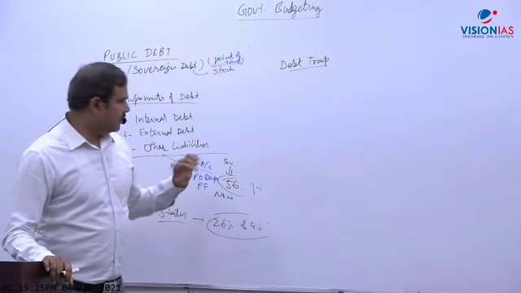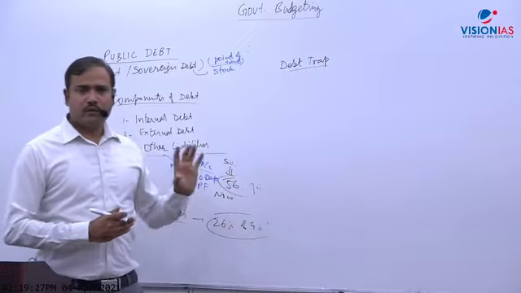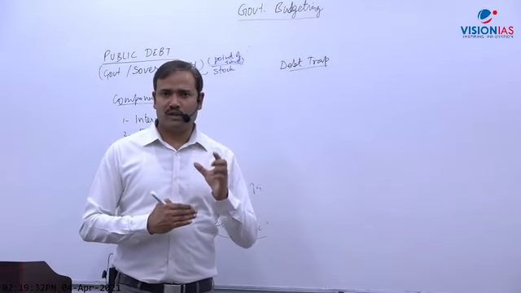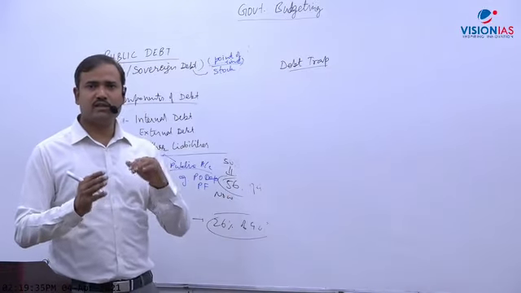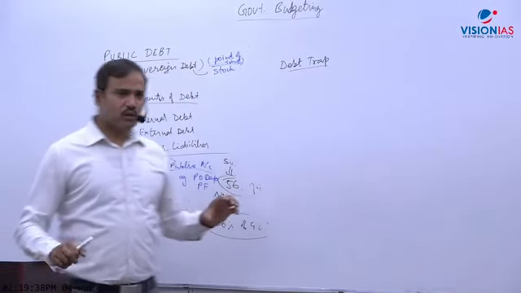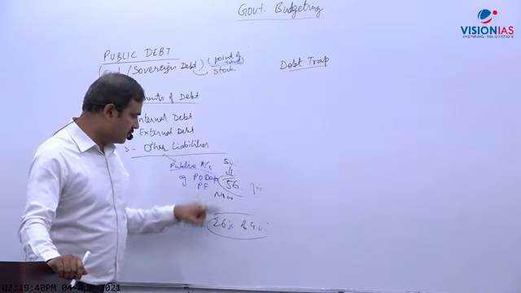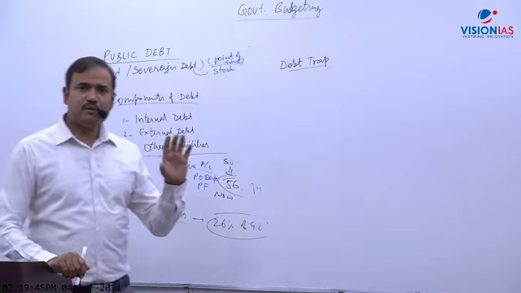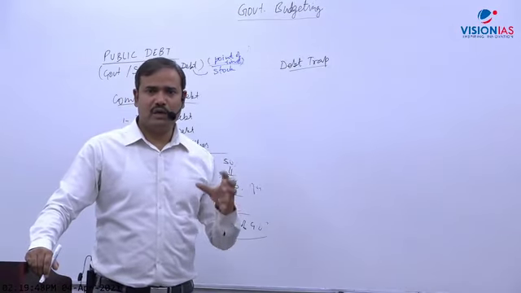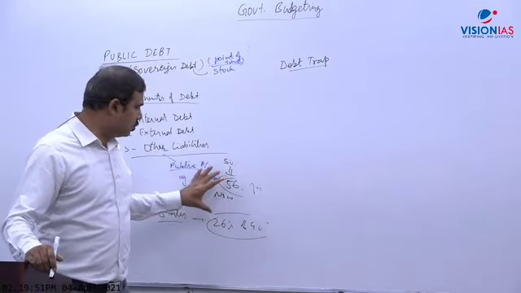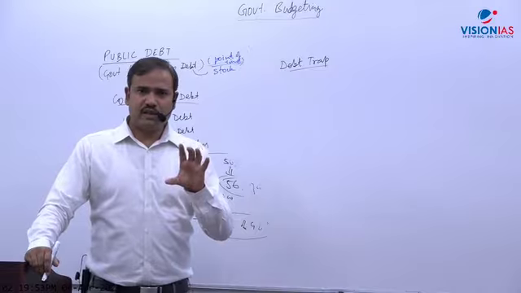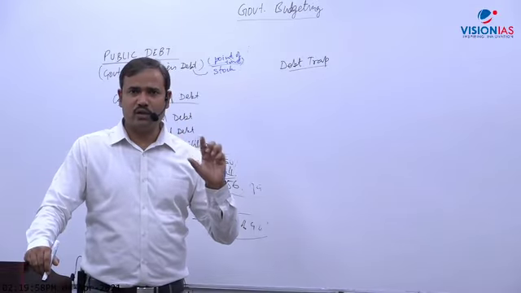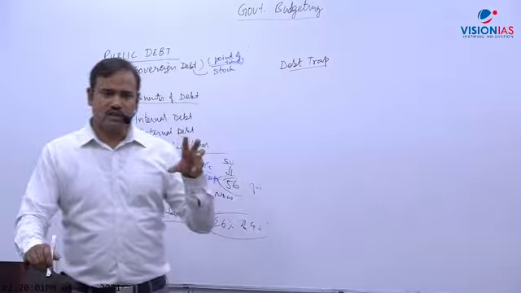But there is some variation in data also. Why variation? Because earlier the government was not including a few components. If you see the data as per the Finance Commission, it is much higher. As per official data of the government, it is 56 plus 26, which will be how much? 82% only. And the Finance Commission has added some contingent liabilities also. The Finance Commission has estimated debt at a higher level, close to 99% of GDP approximately, because it has included some contingent liabilities.